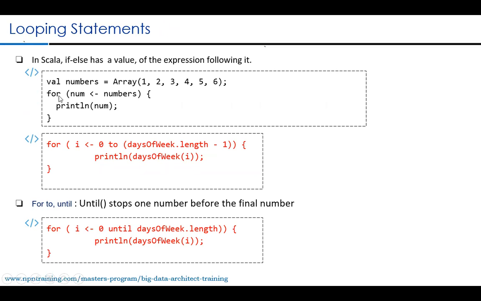So something very important. If you look into this piece of code, I have declared an array with values 1, 2, 3, 4, 5, 6. And if you want to iterate an array, there are several ways. You can iterate an array using the syntax I've shown you here. This is a kind of an enhanced for loop. You can iterate an array using to. You can iterate an array using until. This is very important. They will ask you the difference between iterating an array using to and iterating an array using until. Now let me declare an array and then let me use a for loop and then I'll explain these other variants of for loops. These are different variants of for loop, guys.